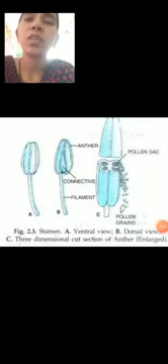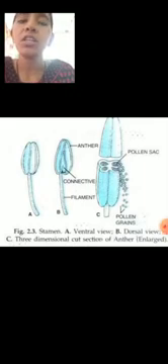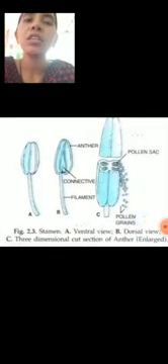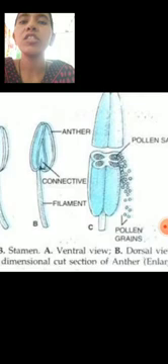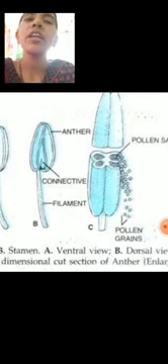So at maturity, the endothelial cells develop fibrous thickenings all around the anther locule except along the line of dehiscence. This region is characterized by the presence of thin-walled cells and is called the stomium. In the stomium the cells break down and the pollen grains are released and spread into the surroundings. So this is the dehiscence of the anther.